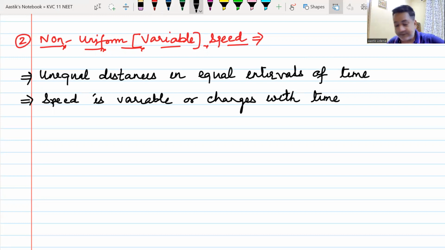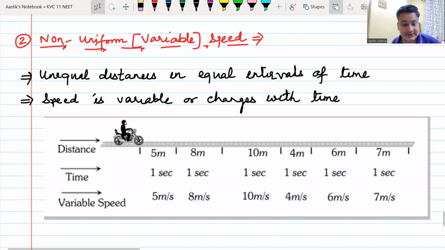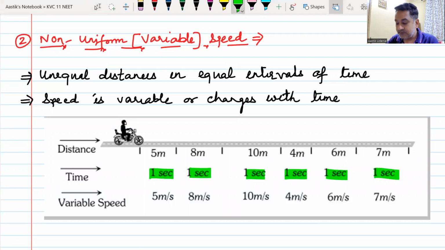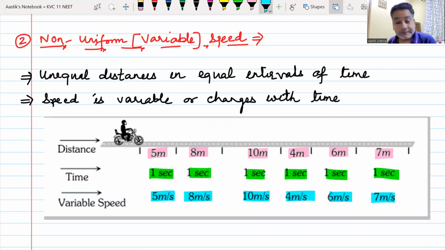And then our delivery boy has to come back again to deliver this message, and the message is very clear. As you can see now, the time interval is same, 1 second, 1 second, 1 second, 1 second, 1 second. But the distance is changing each second: 5, 8, 10, 4, 6, 7. And therefore his speed is changing: 5 meters per second, 8 meters per second, 10 meters per second, 4 meters per second, 6 meters per second. Non-uniform or variable speed. Do we understand this?